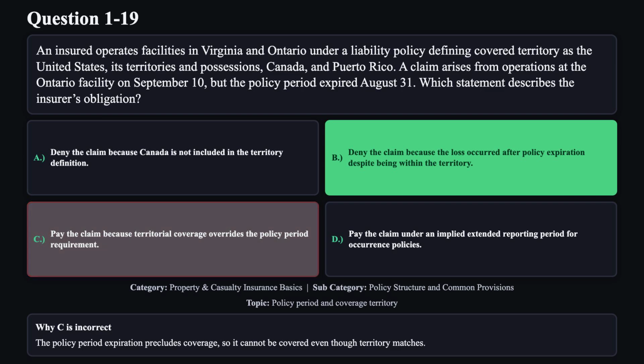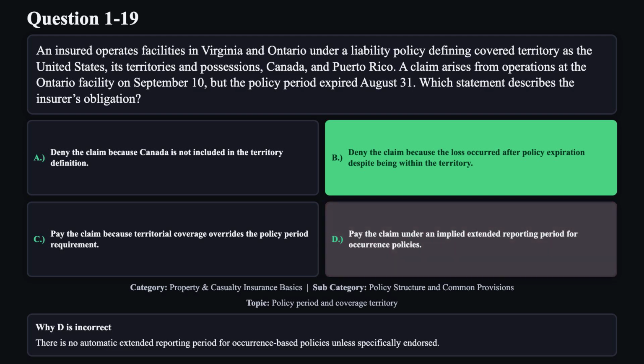Reason C is not correct. The policy period expiration precludes coverage, so it cannot be covered even though territory matches. Reason D is not correct. There is no automatic extended reporting period for occurrence-based policies unless specifically endorsed.